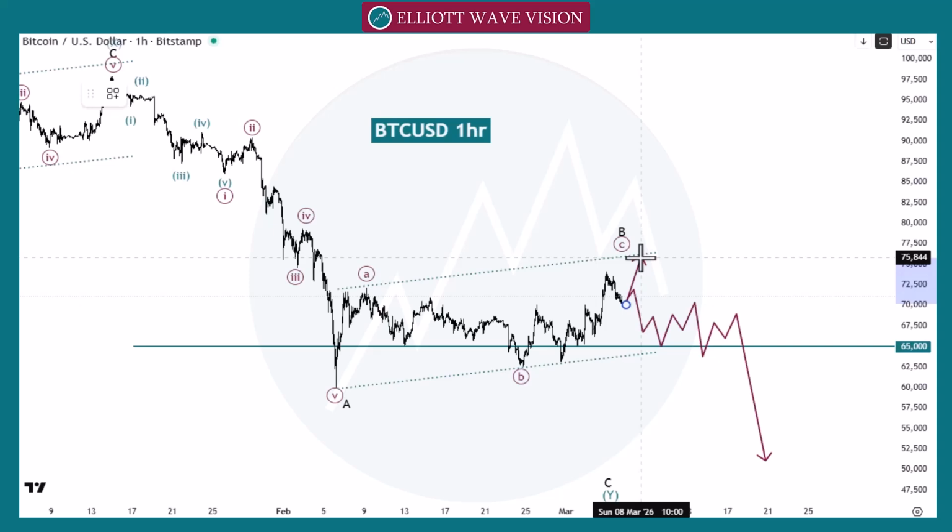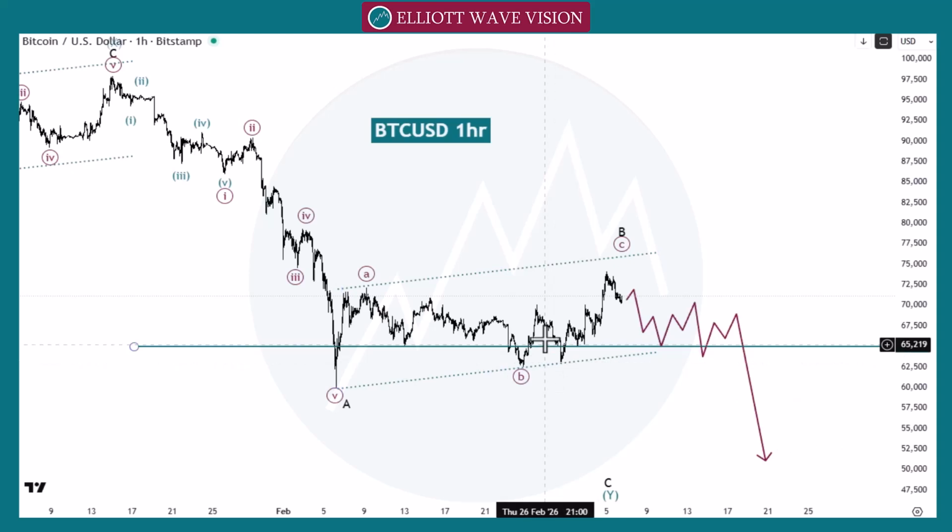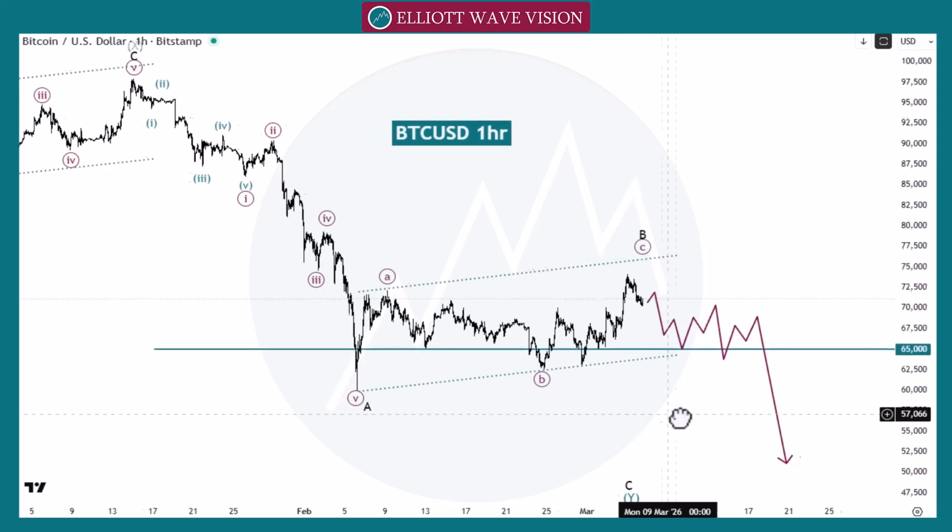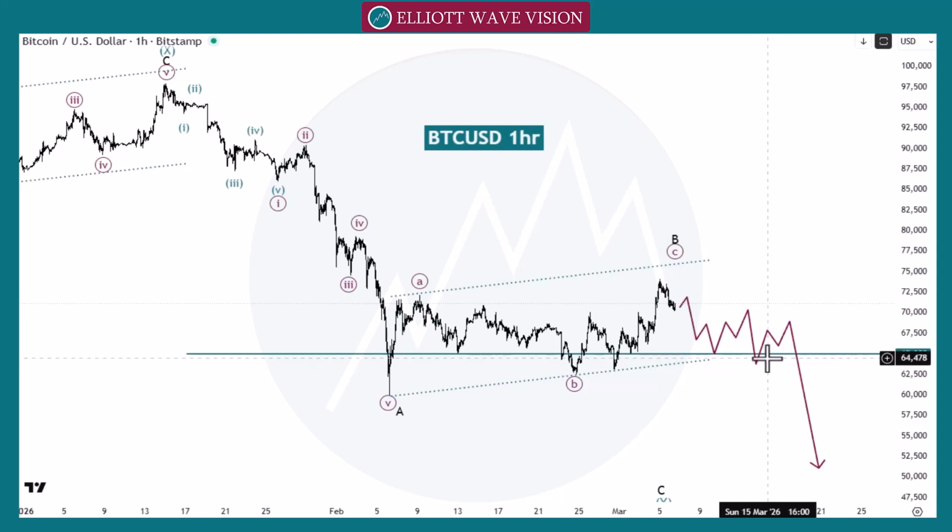wave 5 towards the 75. Then market will give us this pattern. So we need to wait for this pattern to go towards the bearish side. At this point, market gives us the pattern. Then market goes towards the 70 and then 72 as we discussed in our last video. So now we need to wait for this pattern.